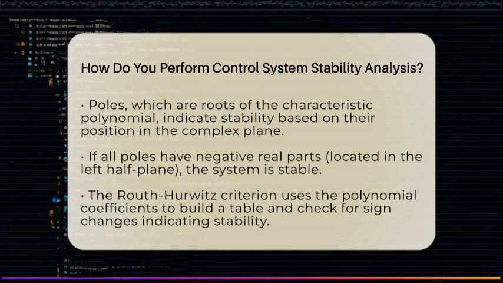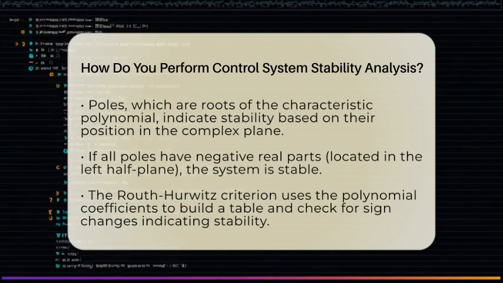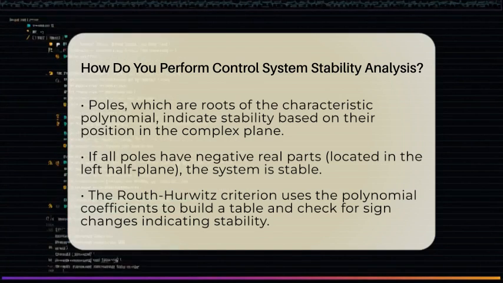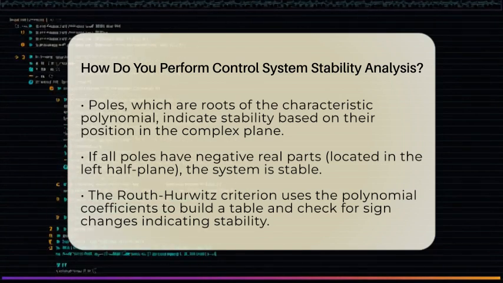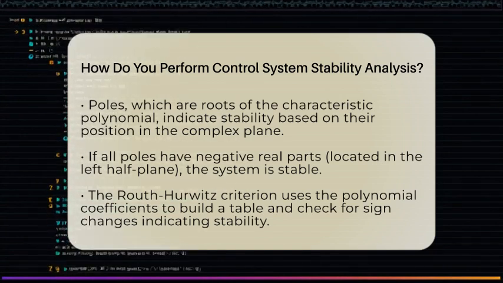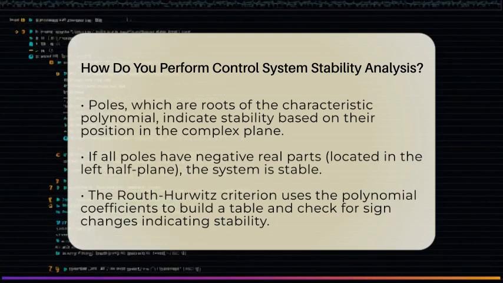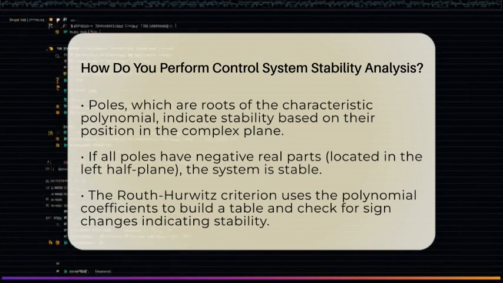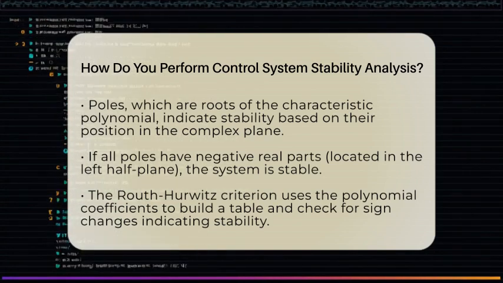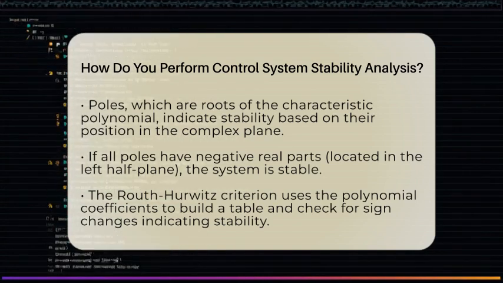Another method is the Nyquist stability criterion. It involves plotting the open-loop transfer function on a frequency response graph called the Nyquist plot. By observing how this plot encircles a specific point in the complex plane, we can determine how many poles are unstable in the closed-loop system. This approach is especially useful for systems with feedback and complex dynamics.